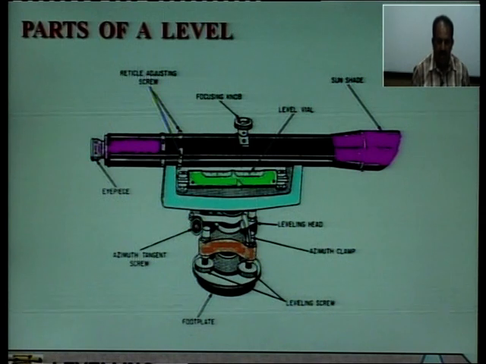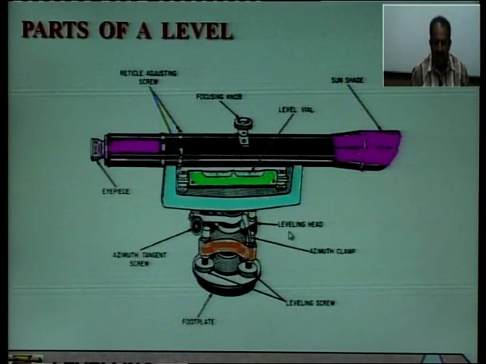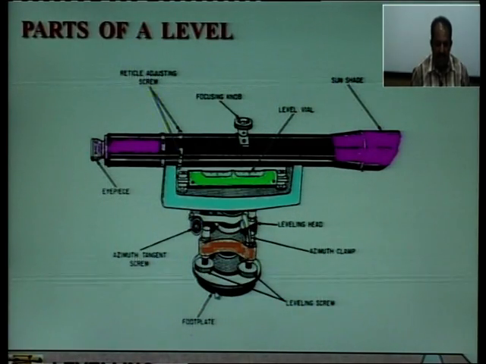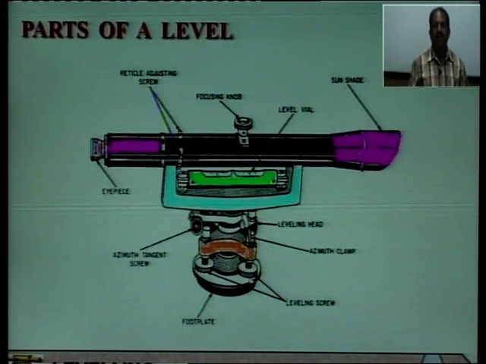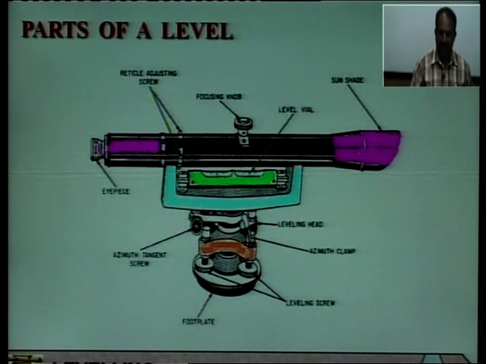This is the long bubble tube, here we find the cross bubble tube. Level tube, leveling head, leveling screws, and this is the foot plate. This is the telescope of the level, and this is the foot plate which we fit on the tripod stand. So, this is the overview of a simple level with various parts labeled.